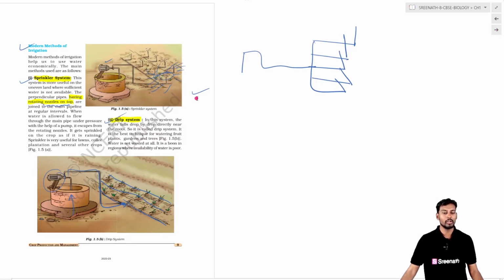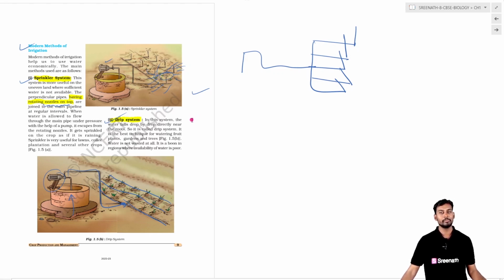And coming to the modern methods of irrigation, two systems are there. One is the sprinkler system, another one is the drip system. The sprinkler system is provided with a pump, and the water is supplied in such a way that the pipe is uplifted like this, and the water pressure hits the nozzle, and the nozzle sprinkles the water into the agricultural field. That is the basic method, and another one is the drip system.